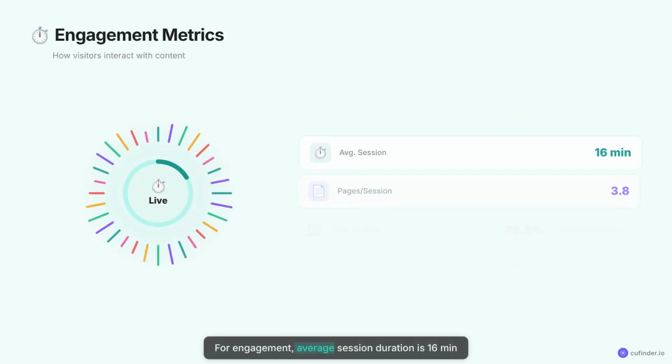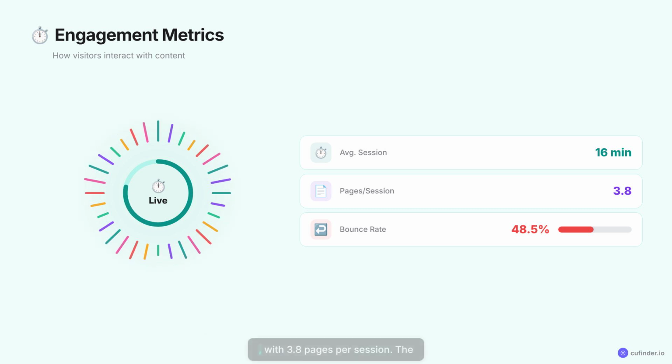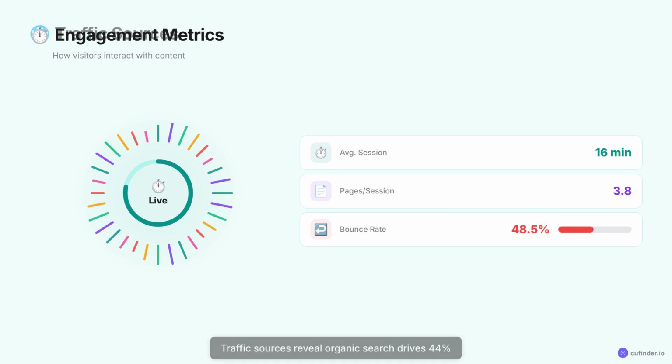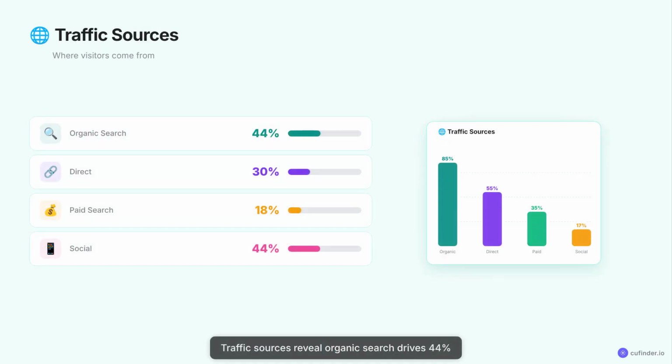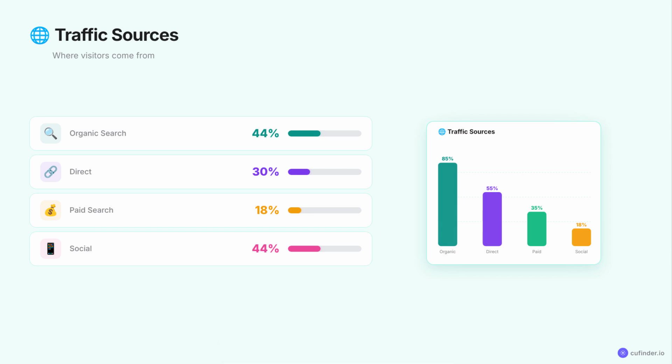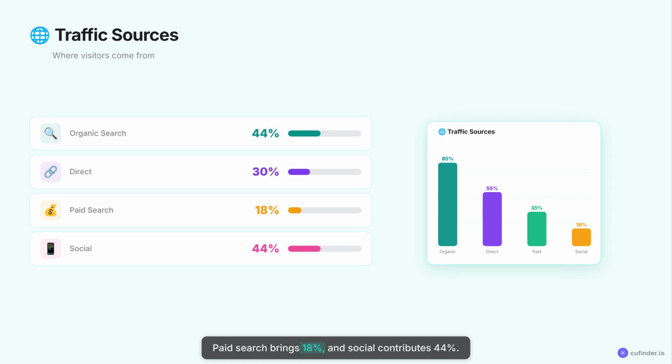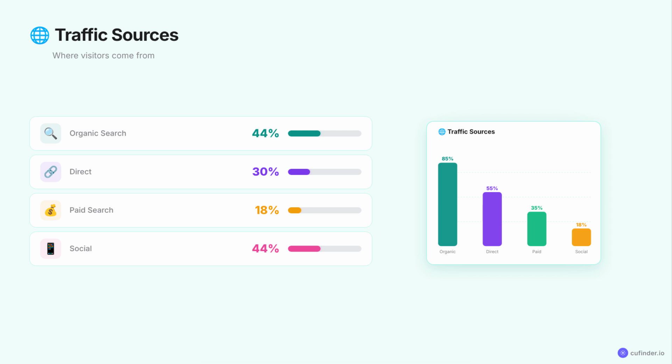For engagement, average session duration is 16 minutes with 3.8 pages per session. The bounce rate averages 48.5%. Traffic sources reveal organic search drives 44% of all traffic. Direct traffic accounts for 30%. Paid search brings 18%, and social contributes 44%.